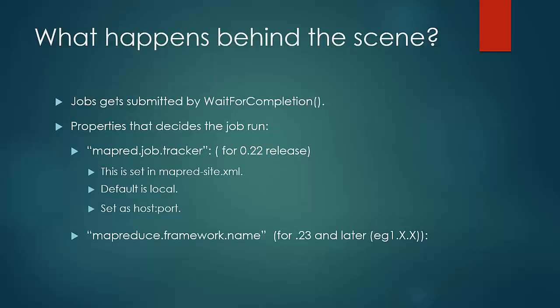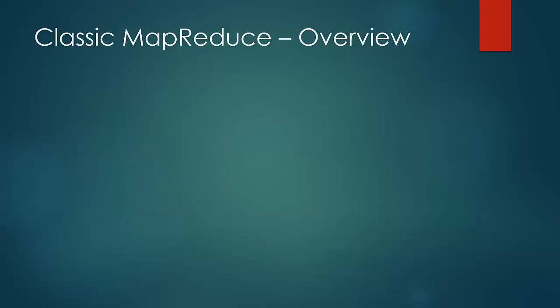We will look deeper into it later in the course, but the important thing to note is that in case of newer releases, the property mapreduce.framework.name decides the framework of execution. It can be set to local, which is as good as running in local mode, or it can be set to classic, which is what we study next, or it can be set to YARN, which we would study later in the course. What we now study is the anatomy of a job that runs in fully distributed mode.